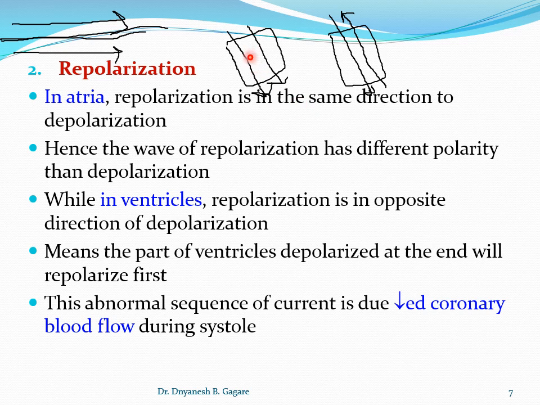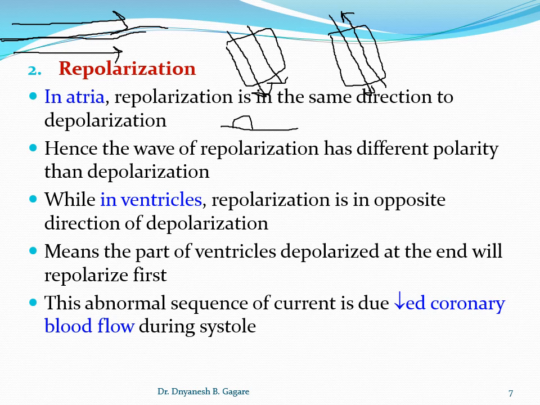Again and again I am telling you, in atria the same direction is there, and if you see the wave of the atria on the ECG paper, the wave of depolarization on the atria, that is the P wave, is positive, and the wave of repolarization on the atria is also negative. Okay.